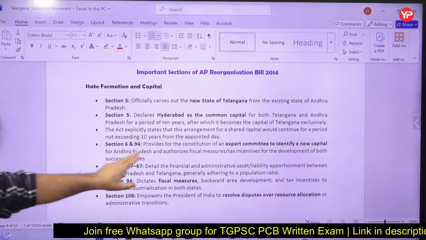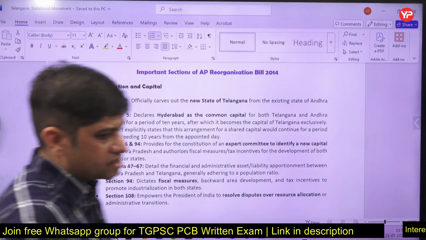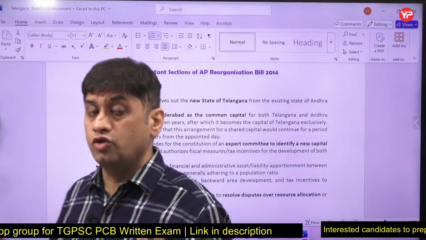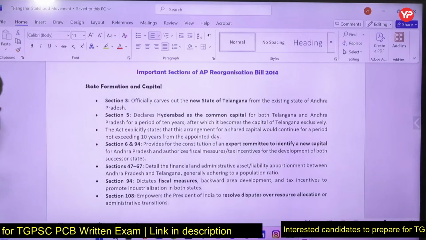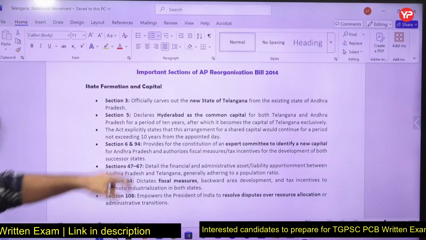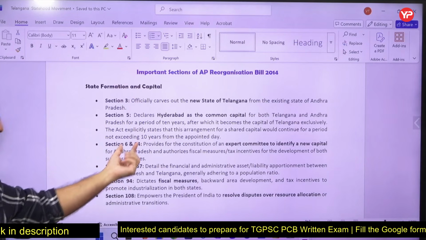Section 6 and 94, expert committee to identify new capital. It is said that an expert committee will be constituted, which will find the new capital for Andhra Pradesh, not Telangana. Telangana was Hyderabad only. So that was mentioned in sections 6 and 94. So how to remember it? 6, 94, 100 minus 6 is 94.